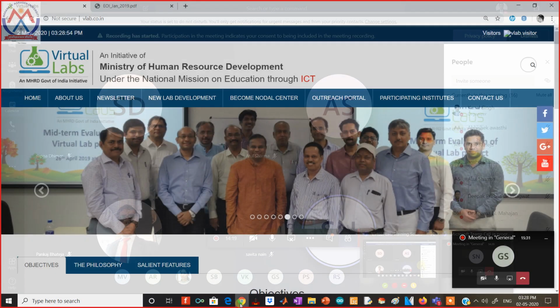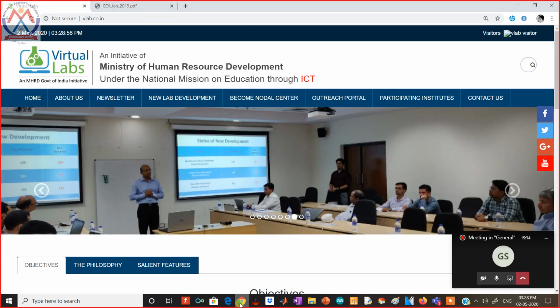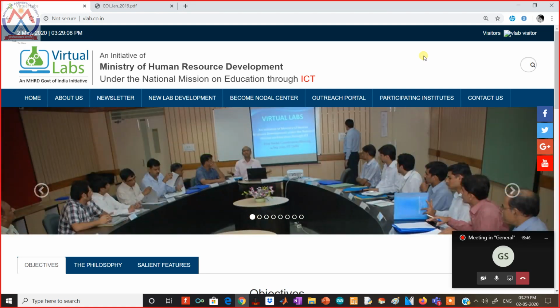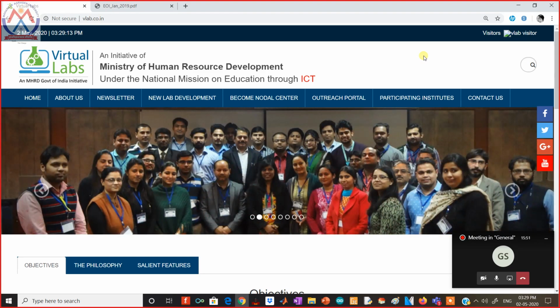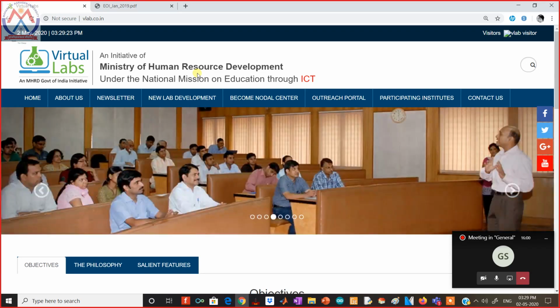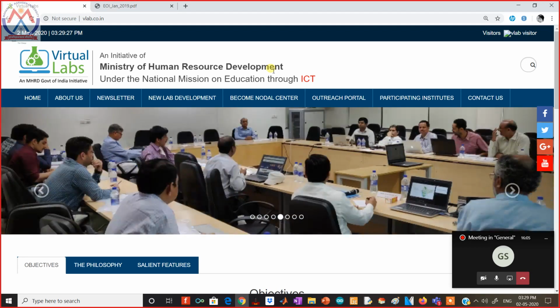This session is about the virtual labs, and virtual lab is a platform of simulations developed by some of the renowned institutions of India, like IITs and NITs, and some of the best institutions. The thing is that the students in this lockdown are unable to attend their lab work, and the practical work can only be performed in the universities. But using this software platform, which is free of cost and open source, and it is an initiative by the Ministry of Human Resource Development (MHRD), the state-of-the-art simulations can be performed by the students as well as the faculty members.